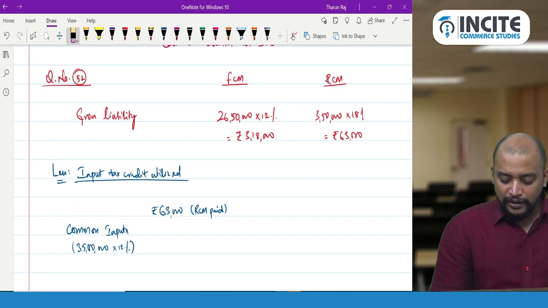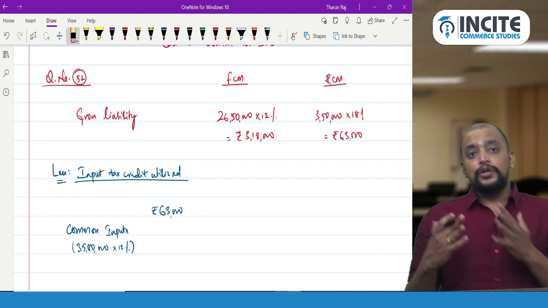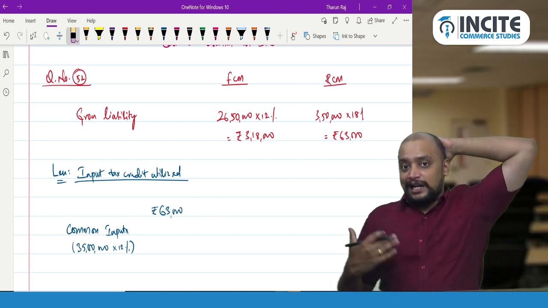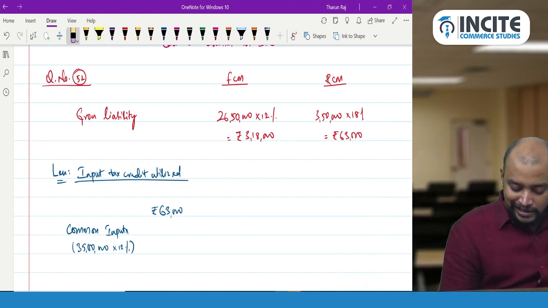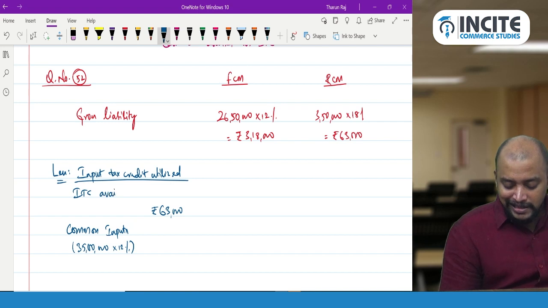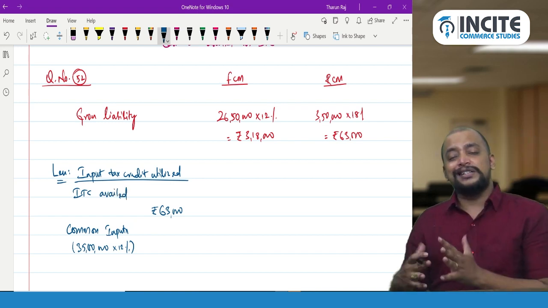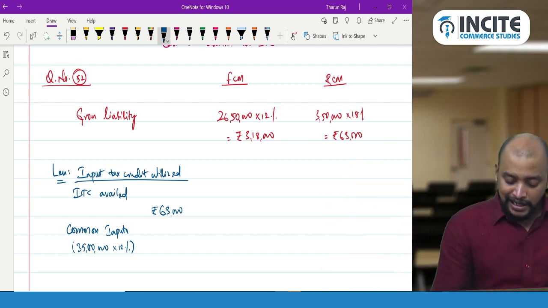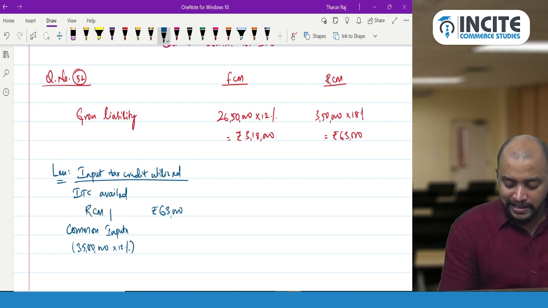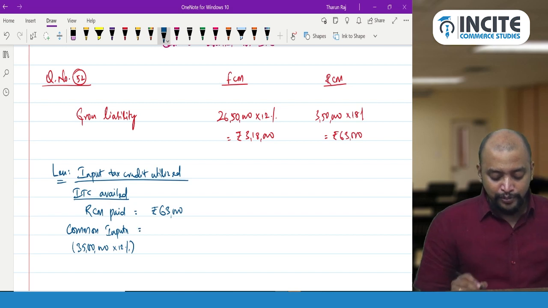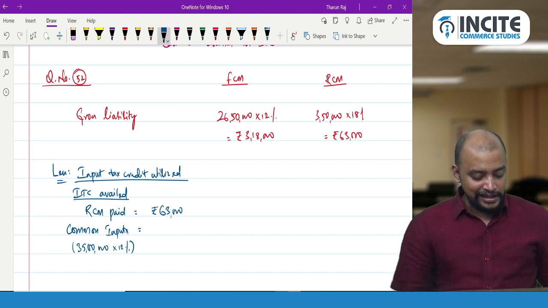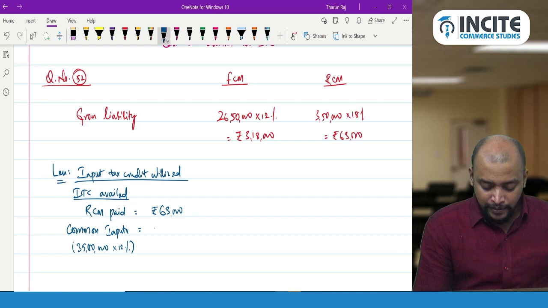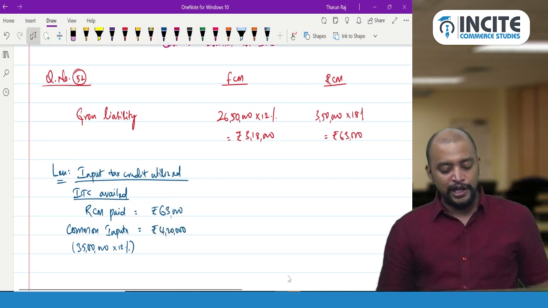We need to compute it in two steps. First ITC availed, thereafter ITC reversed. ITC availed minus ITC reversed, that only will be called ITC utilized. So ITC availed: RCM paid is 63,000, and common inputs 35 lakhs into 12% will come to rupees 4,20,000. This is the common inputs.